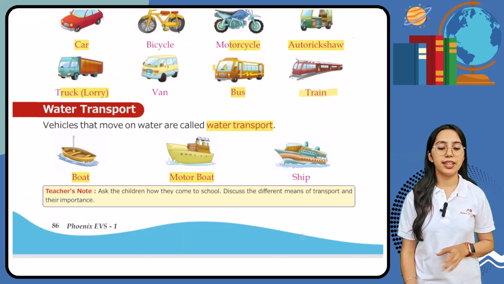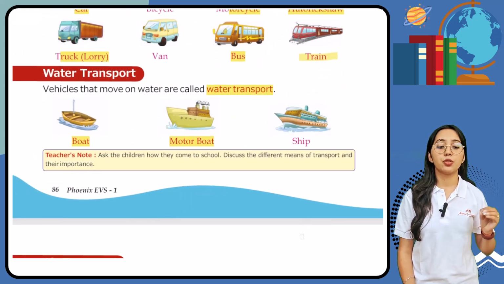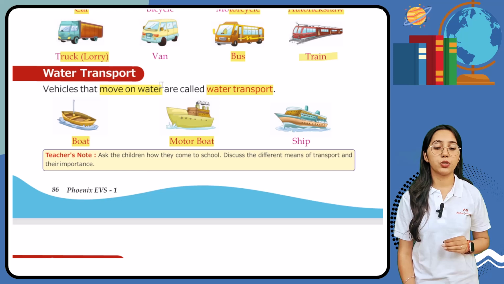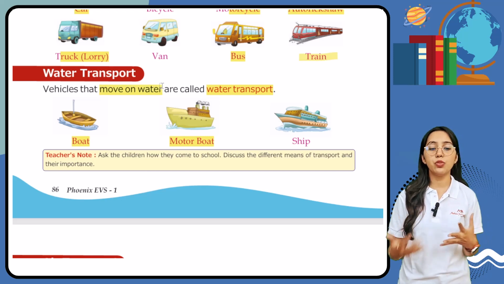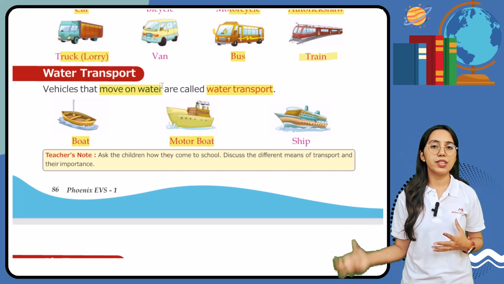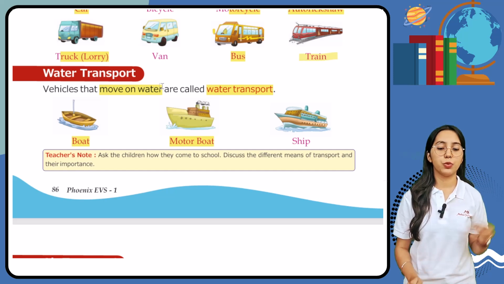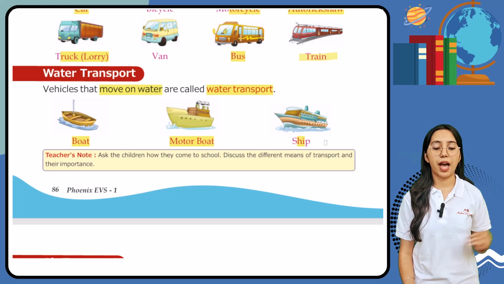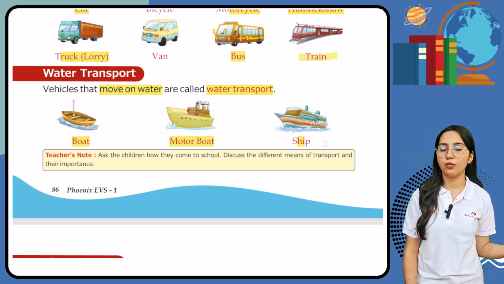Now students, next we have water transport. So vehicles that move on water. So we have certain vehicles that can move on water, and all these vehicles are known as water transport. So now students, here we have boat, motorboat and ship, and all these are examples of water transport.